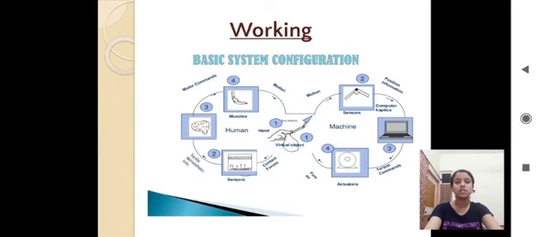Also, both the systems are provided with the necessary sensors, processors, and actuators. In the human system, nerve receptors perform sensing, the brain performs processing, and muscles perform actuation of the motion. While in the machine system, the above mentioned functions are performed by the encoders, computer, and motors respectively.